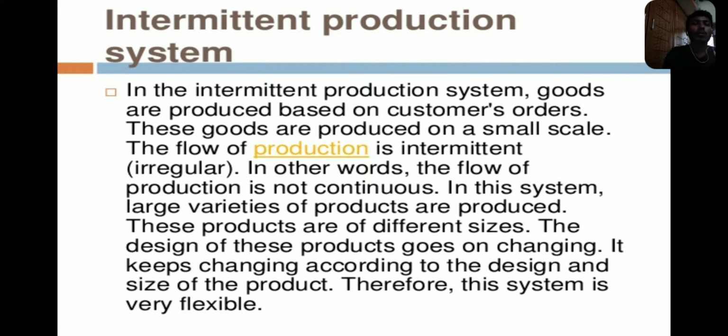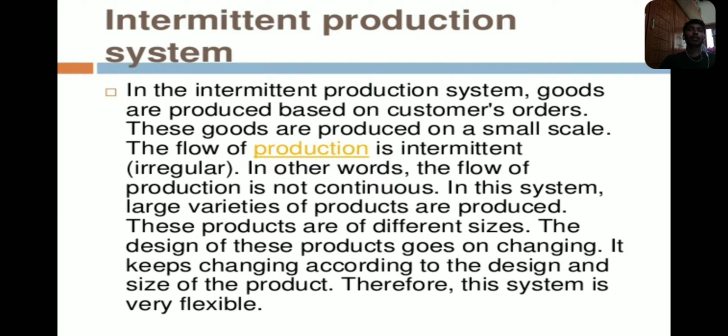These goods are produced on a small scale, so we make parts in very small amounts. The flow of production in an intermittent system is irregular. In other words, the flow of production is not continuous; it is only an irregular process.